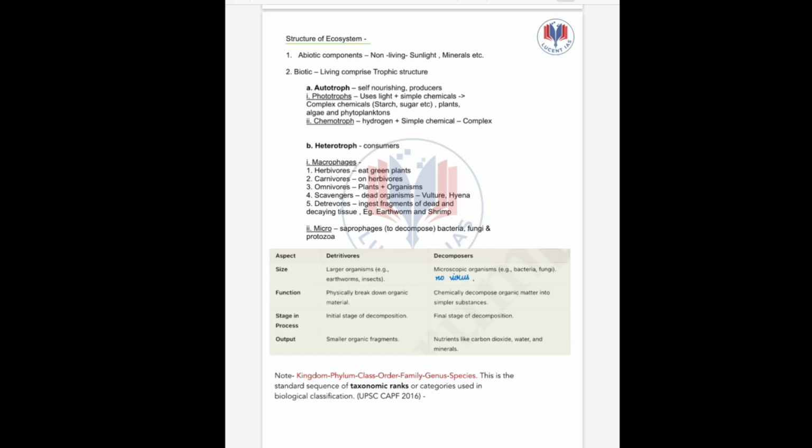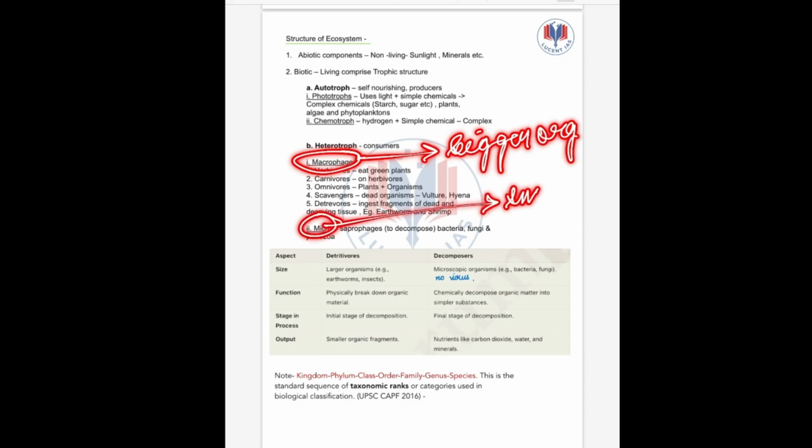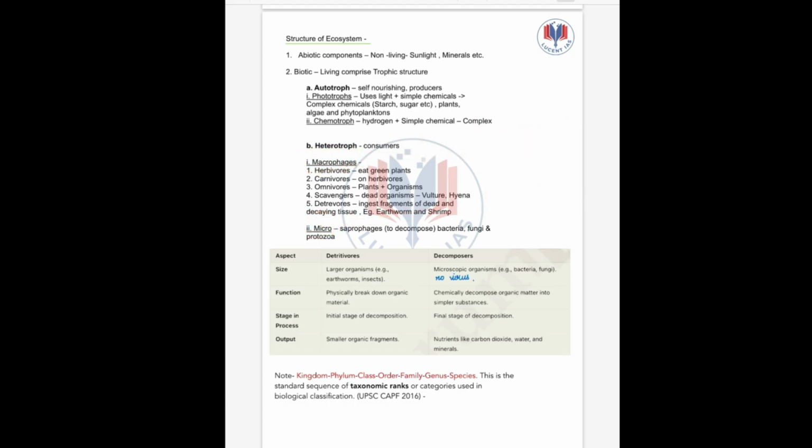Under heterotrophs, we have macrophages, meaning bigger organisms, and microphages, which are comparatively smaller organisms. Under macrophage we have herbivores which feed on green plants, for example herbivorous animals like cows.